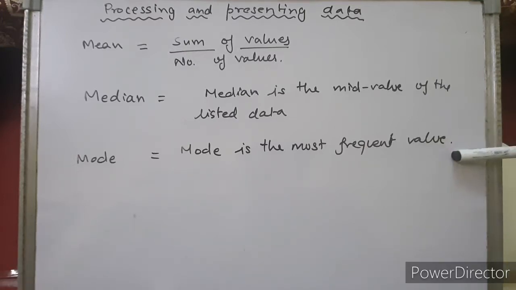Next we've studied about the mode. Suppose the data is arranged, the most frequent term that is coming is called the mode. So how will we define mode? A term which is coming the maximum number of times, most frequently. That value will be called the mode.